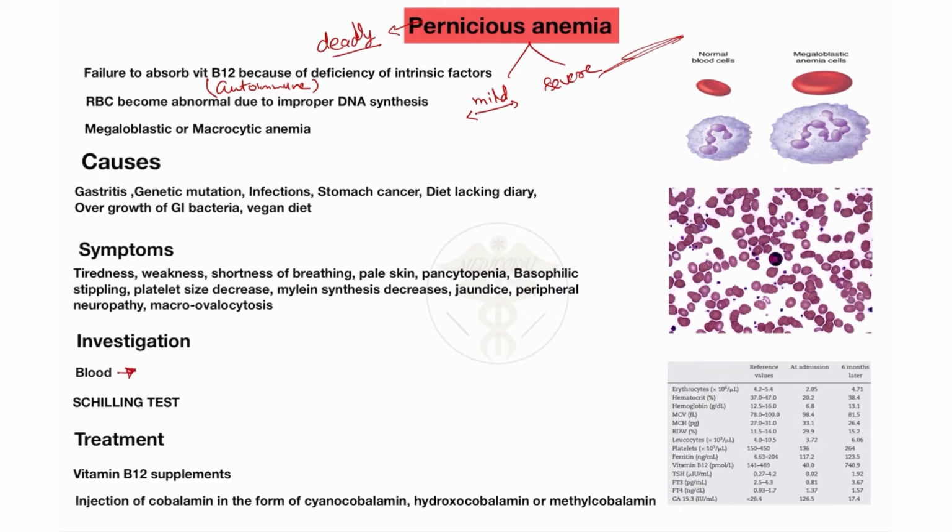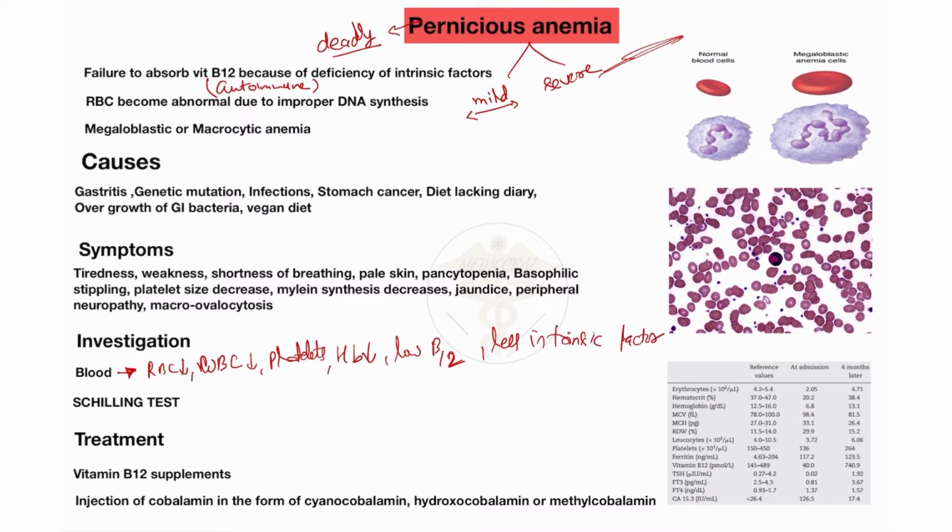When we take blood for the investigation, you will see the RBC count decreases, the WBC count also decreases, and platelets also decrease. All three decrease. The hemoglobin level also decreases compared to the normal level. There is a low level of vitamin B12 in the blood due to the deficiency of vitamin B12, and intrinsic factor also decreases in the blood.